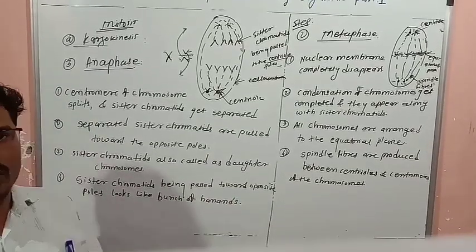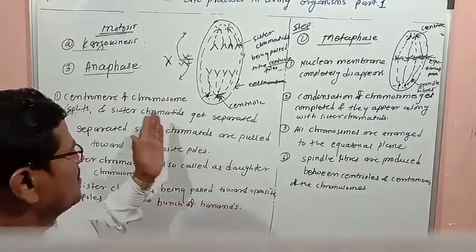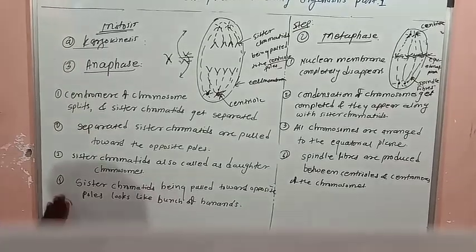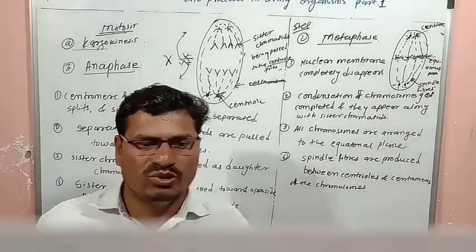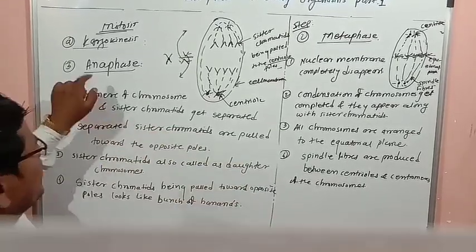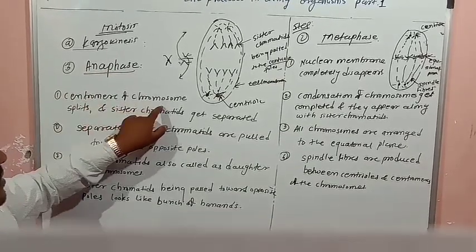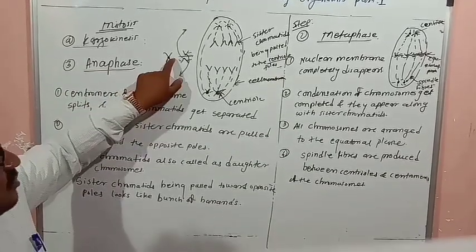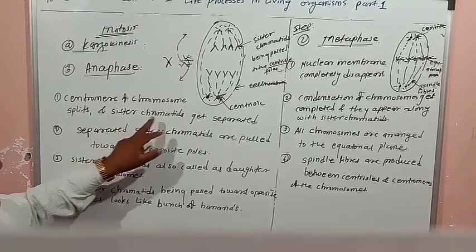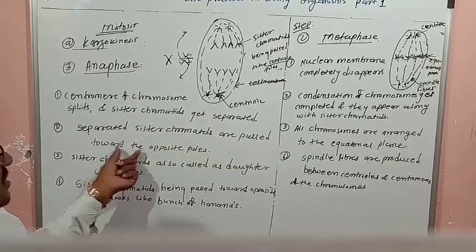In the anaphase, four points are there. Which points have we learned? First, the centromere of the chromosome splits, so the sister chromatids get separated. Separated sister chromatids are pulled towards the opposite poles.